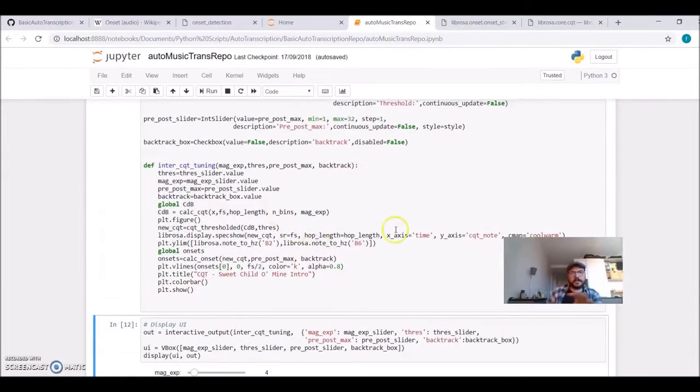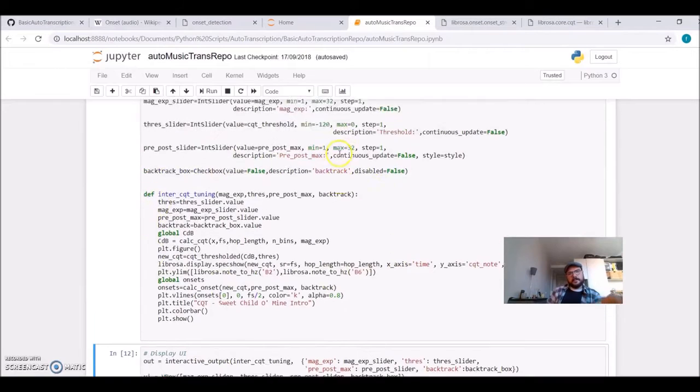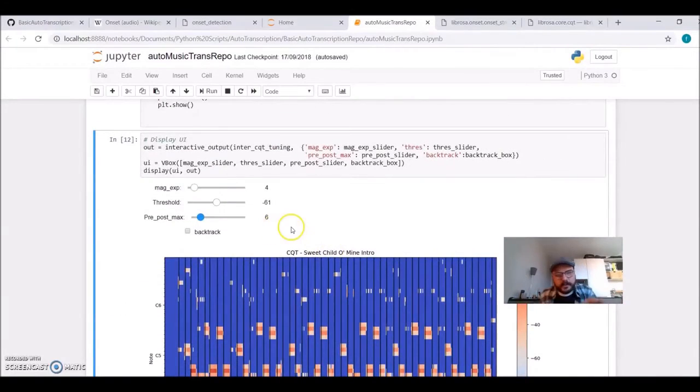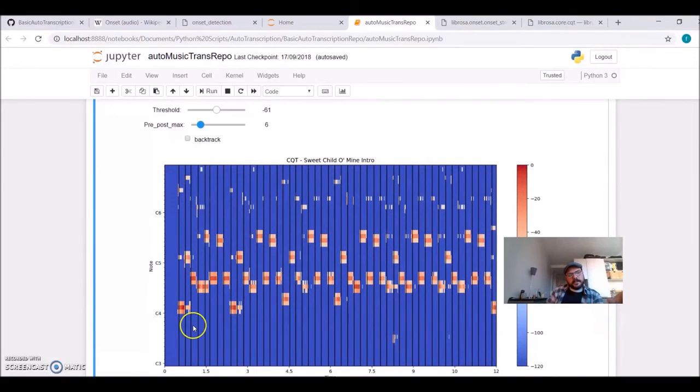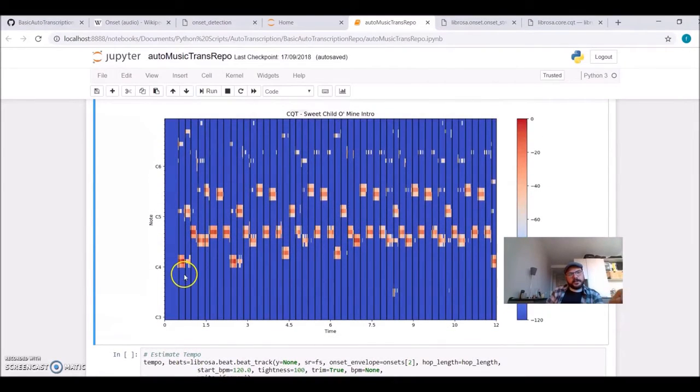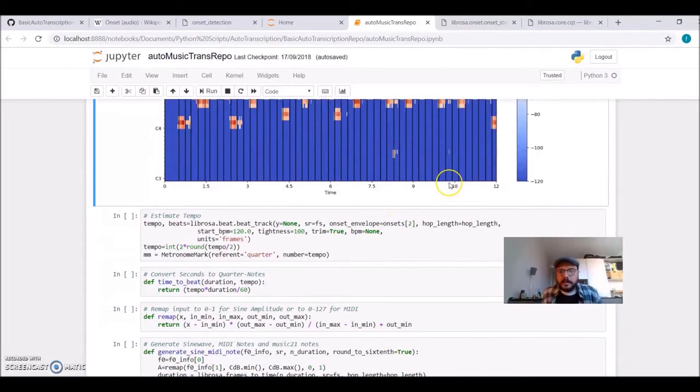We have this graphical user interface here that you can have a look at, how I created it. So we can fine tune, we can adjust the parameters to try to get a clear view. So it seems okay, it makes sense that the duration is well set here, and this is a well-defined frequency. So this is the end of this step, onset detection.